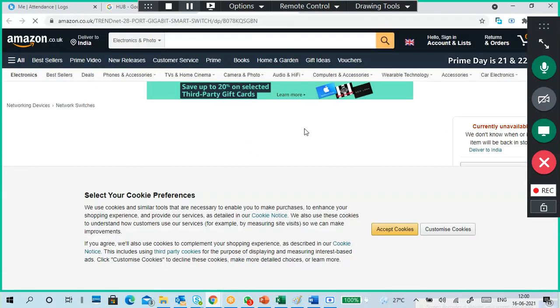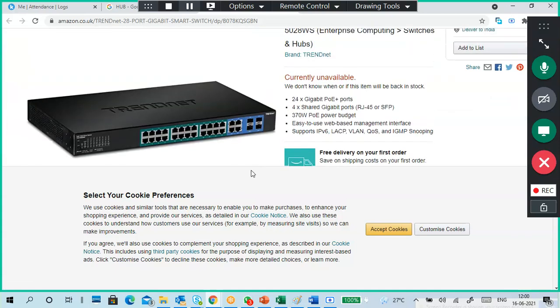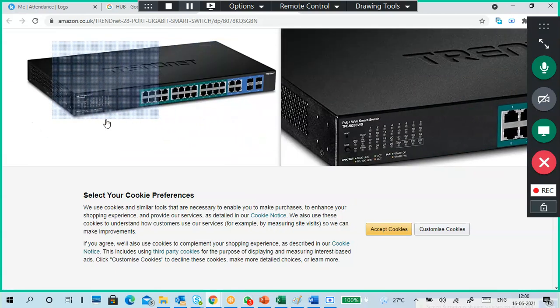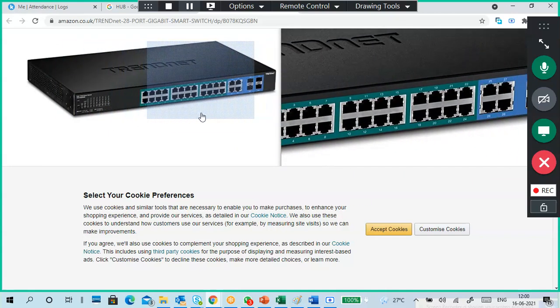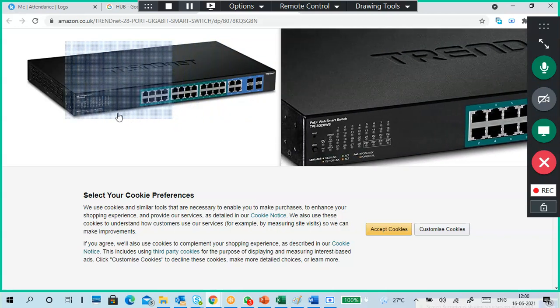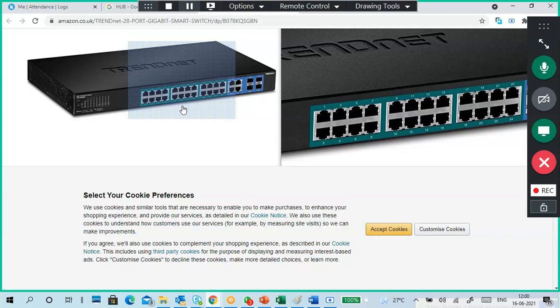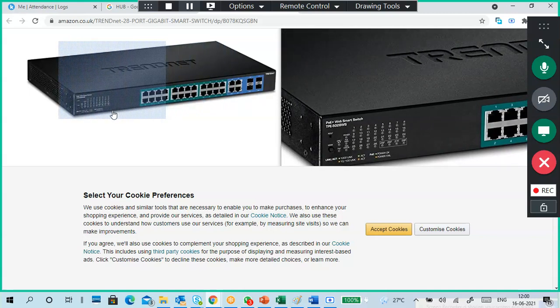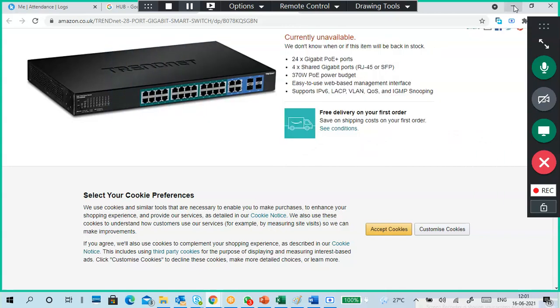Okay, so this is an Amazon 28 port gigabit. You can see here LEDs and ports. Can you able to see? 1, 2, 3, 4 port numbers, and these are the LED status. If a system is down or a wire is disconnected, this LED won't blink. So immediately we understand, okay, there is a wire problem or system problem. So we have to monitor these things. Easy way. Okay, so this is how it looks like.